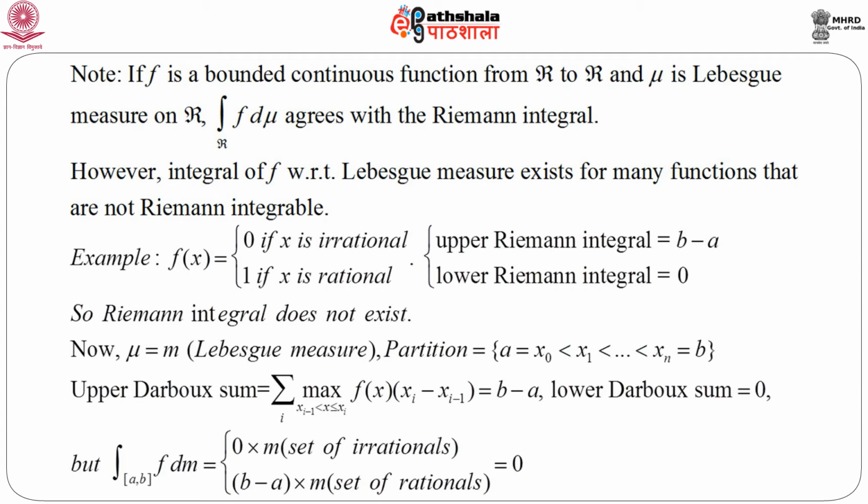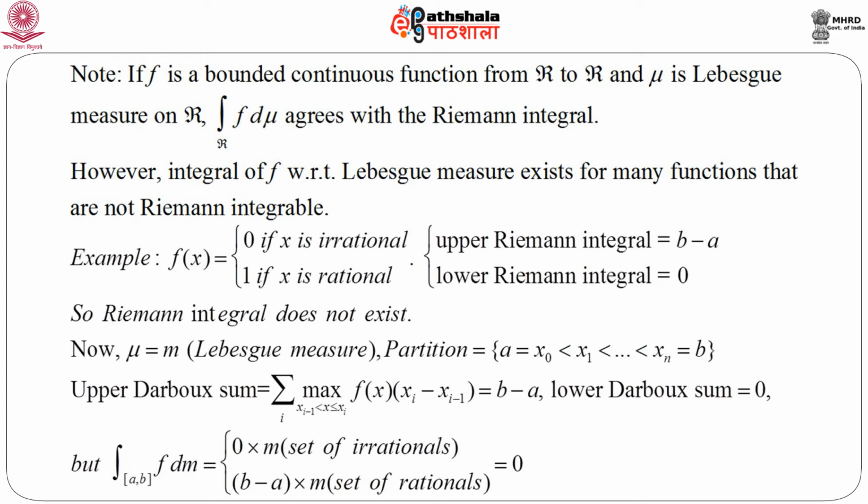Now, let us consider mu equals m, that is Lebesgue measure, and consider this partition a equals x naught less than x 1 less than up to x n equals b. Consider the upper Darboux sum. If we calculate this sum, it is nothing but b minus a, whereas the lower Darboux sum is 0.